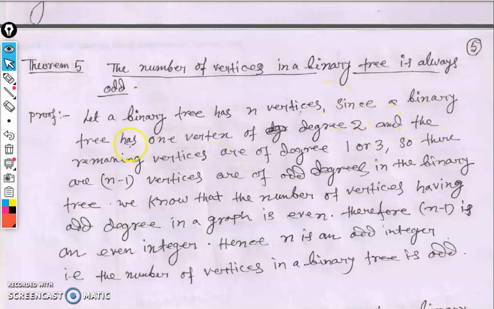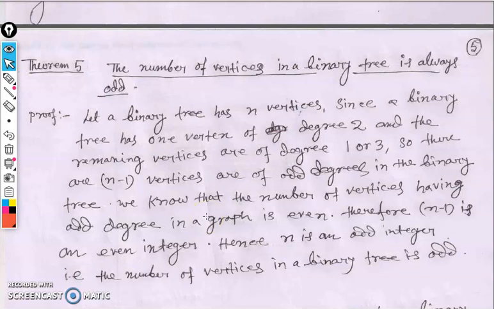Since it's a binary tree, it has one vertex of degree 2 and the remaining vertices are of degree 1 or 3. তার মানে বাকি ভার্টেক্স গুলো ডিগ্রি 1 কিংবা 3 হওয়া উচিত, 1 or 3. So there are n minus 1 vertices of odd degree in a binary tree. The remaining n minus 1 vertices should be odd degree vertices. Which vertices are called odd degree vertices?